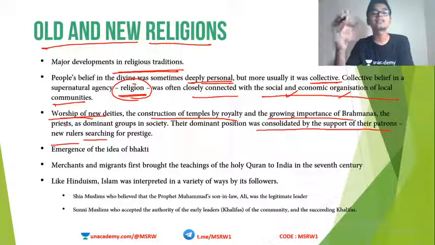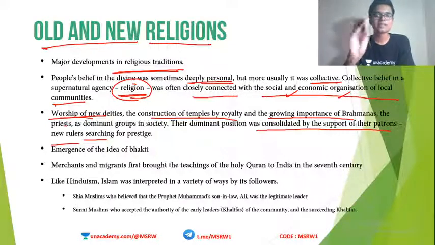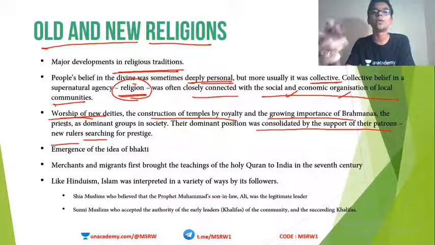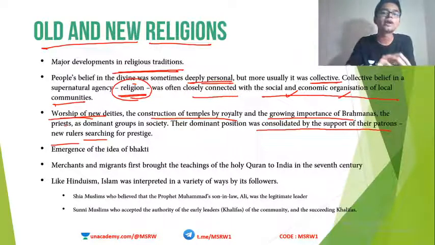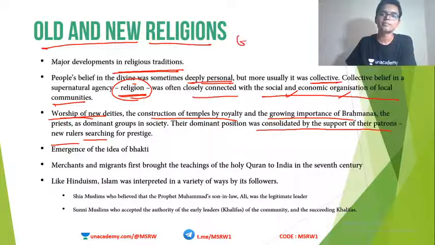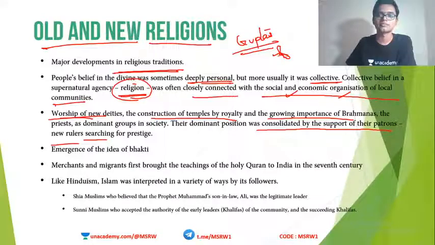Okay, and the Kshatriyas required Brahmanas. Why? Because as per Indian system, only a Kshatriya is allowed to rule. Only a Kshatriya is a legitimate ruler. For a person who is not born as a Kshatriya, it is possible to become a Kshatriya if a Brahmana confers that title upon him. Okay, for example, Guptas. Guptas were actually Vaishyas.